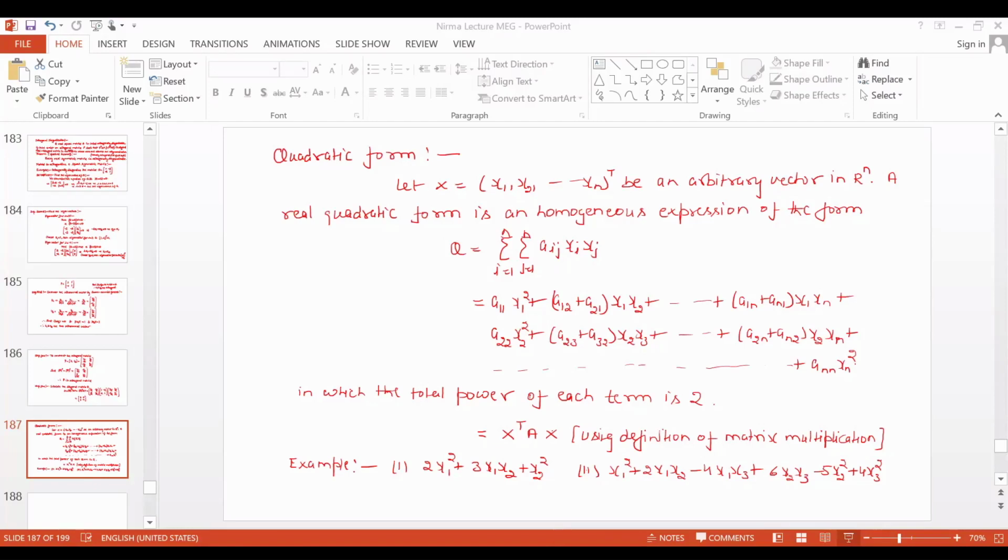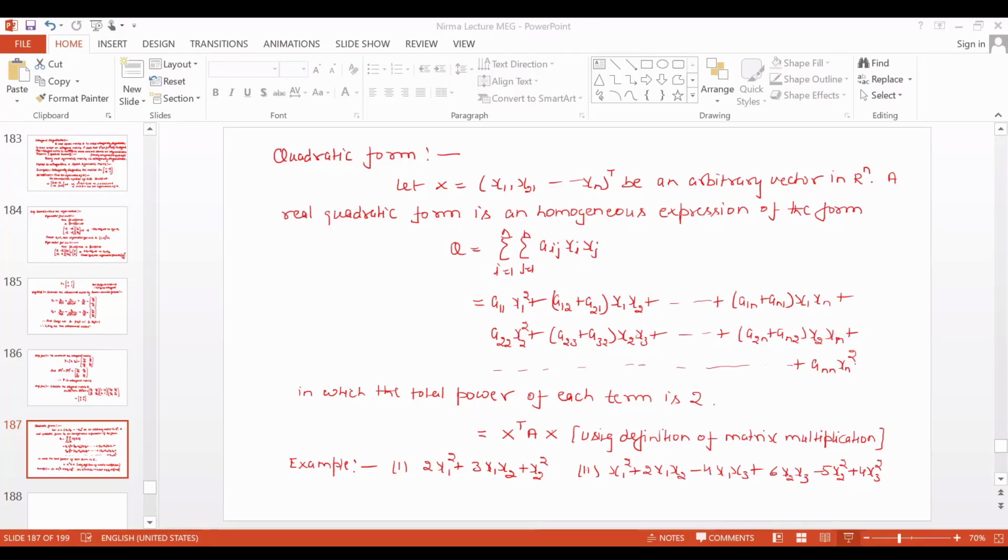Suppose its components are x1, x2, and xn. So this is a column vector, x1, x2, xn. That's why the transpose is written here. So a real quadratic form is a homogeneous expression of this form.